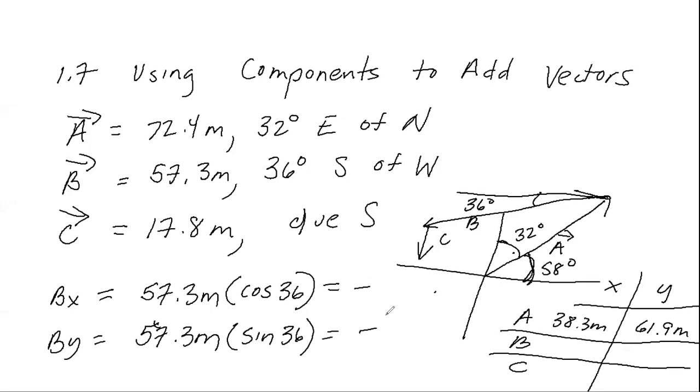Clear. 57.3 cos 36 is going to be equal to a negative 46.36. That's my x component. And my y component is going to be 57.3 times sine of 36. That's going to be a negative 33.68.